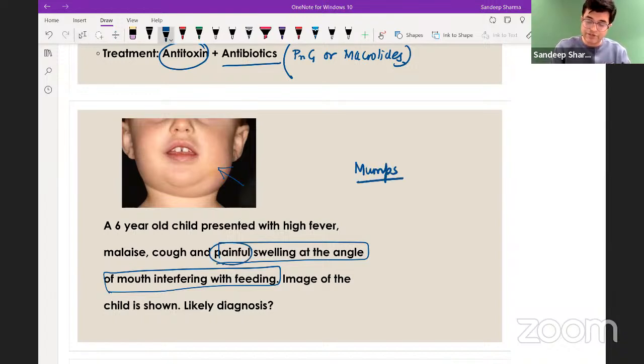Look at the keywords: painful swelling at the angle of mouth. This angle of the mouth, this obliteration of the angle, the jaw angle, is responsible. And it is not involving the neck. It can sometimes interfere with chewing, speaking, and the child will have outward and upward pushing of the pinna as well in these patients, right? So the child is likely suffering from viral infection called as mumps.